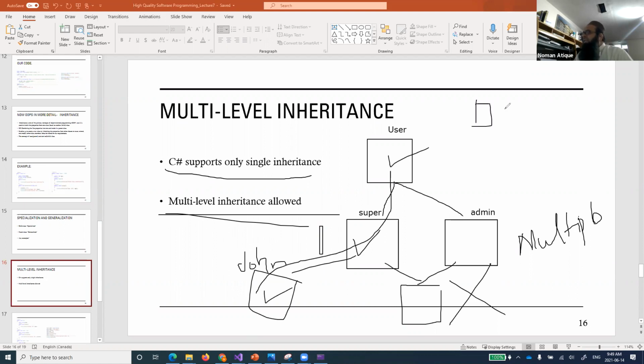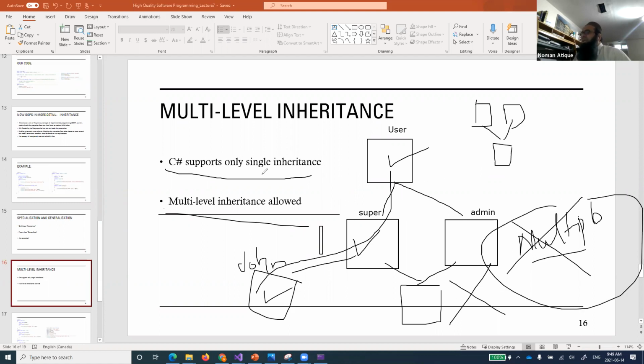But you can never say there are two classes and combine them together, at least in C#. In C++, multiple inheritance is allowed, if I remember correctly. Java also does not allow multiple inheritance. So in C++ it is allowed, but in C# you are not allowed to use multiple inheritance. Rather, you are only allowed to have multi-level inheritance. Is that clear to everyone?